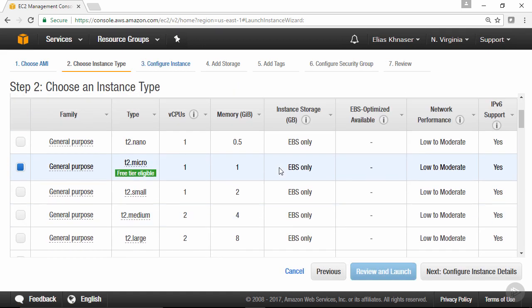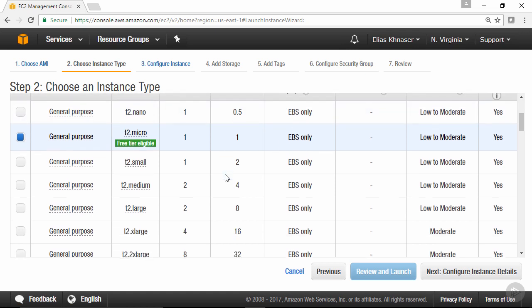And then from the list here, you have the option of selecting the instance type. Now, during the lecture, we talked about the different instance types and how they are configured, whether it's compute, general purpose, or memory optimized, depending on the workload that you are trying to create. This is where you would come to select the configuration that you're looking for. So, for example, if you're looking for a general purpose instance, a T2 micro, you'll see here the number of vCPUs is 1. You've got 1 gig of memory. It's an instance that has EBS for storage, and so on and so forth.